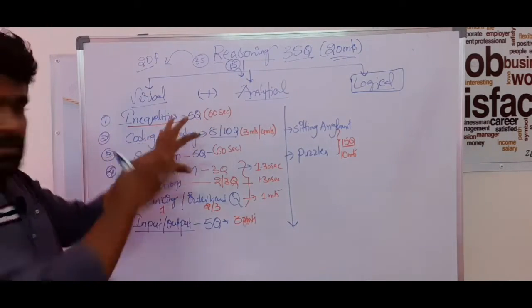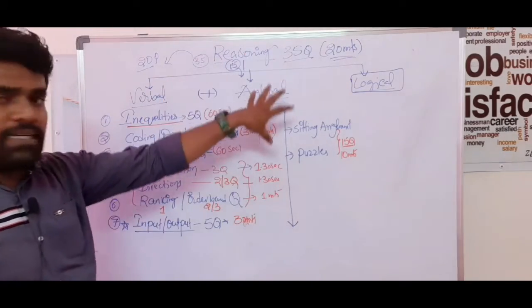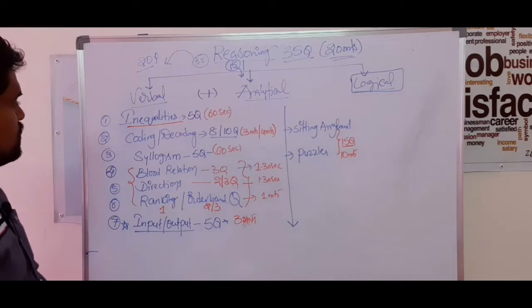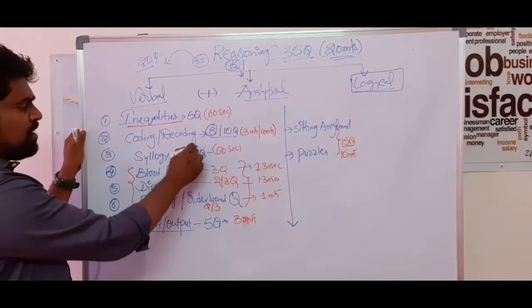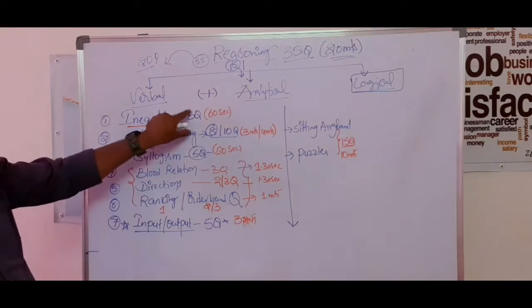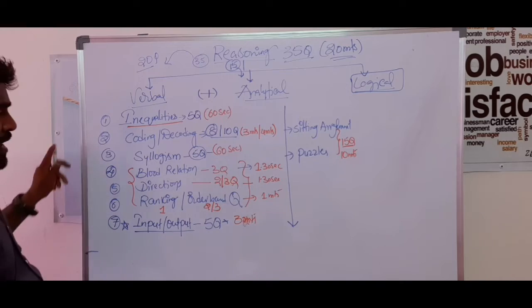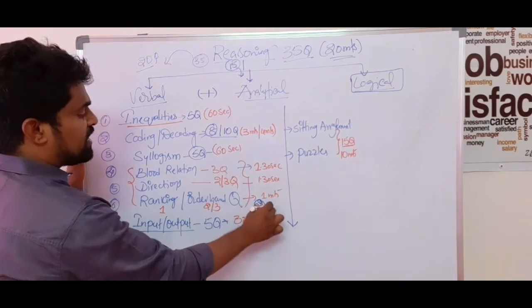So just take a quick glance at the entire verbal and analytical. Inequalities 5 questions, coding decoding about 8 questions, and syllogism 5 questions. So 5 plus 5 is 10, plus 8 is 18, and the rest of the 2 questions are taken from these miscellaneous concepts.